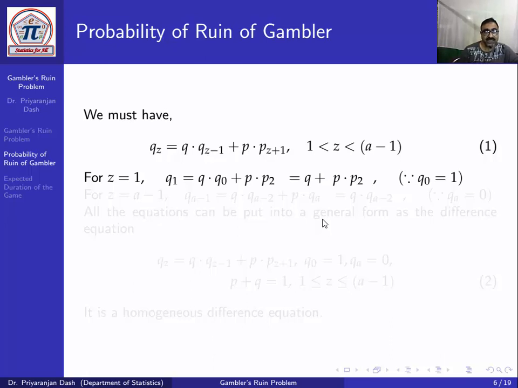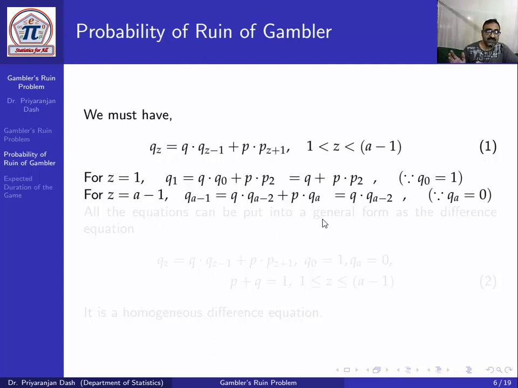Capital being 0 means he has already been ruined, so Q0 equals 1. Similarly I can take Z equal to A minus 1, so Q(A minus 1) equals Q into Q(A minus 2) plus P into Qa. Here Qa equals 0, where Qa means the probability of the ruin of the gambler when his capital is A.